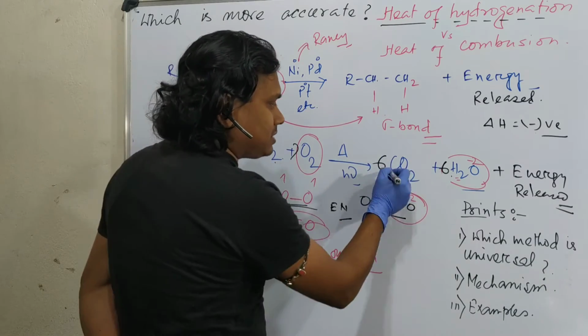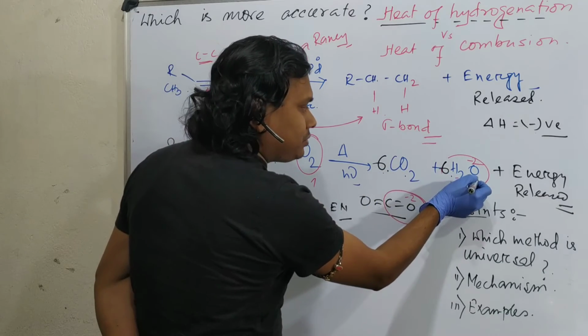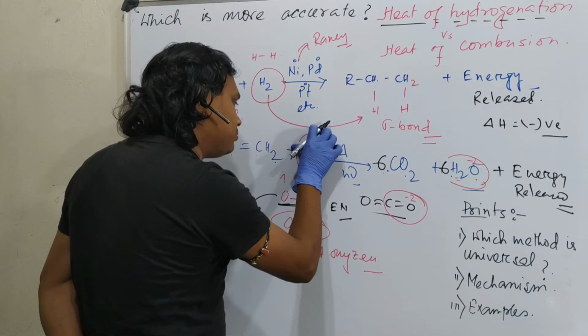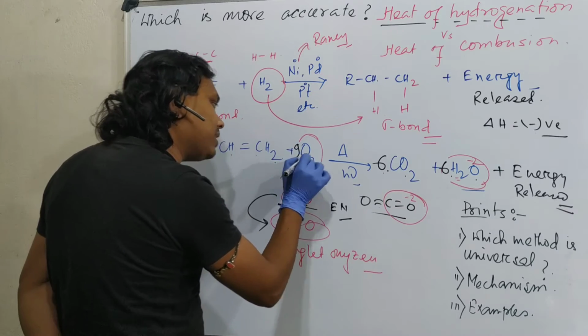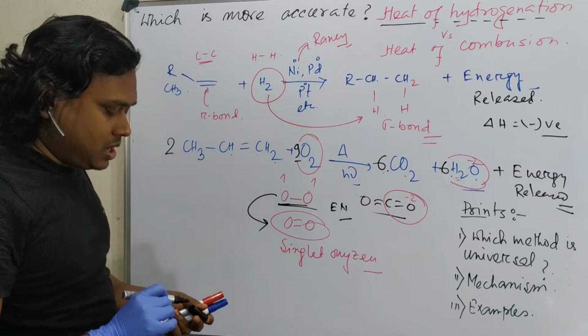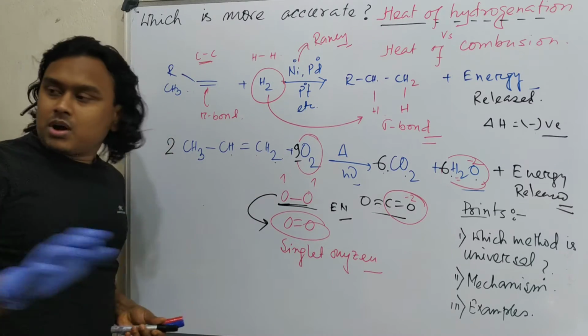Now look at oxygen, 6 molecules of oxygen here and 3 here. So here the number of oxygen required is 9. So this is the balanced equation. So this is everything we understand about the process.